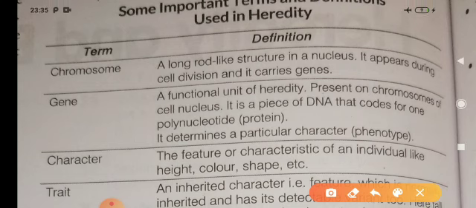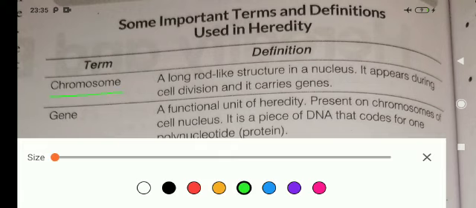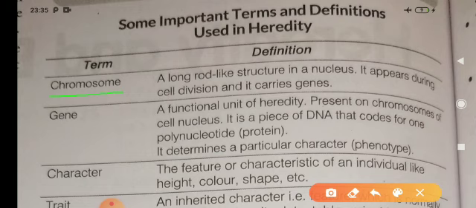Today's topic is some important terms or terminology and definitions used in heredity. Now, the first term is chromosome. What is chromosome? Chromosome is the condensed form of DNA. And what is DNA? DNA is the long thread-like structure, a double helical structure in which genes are found.